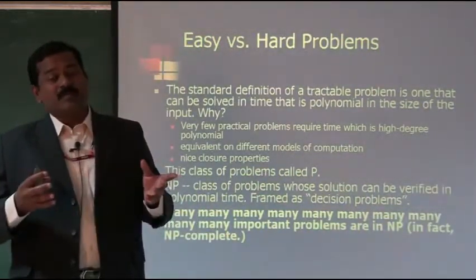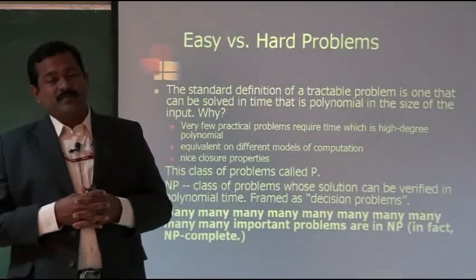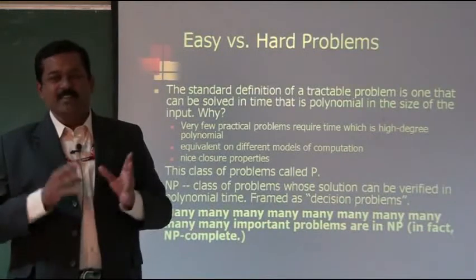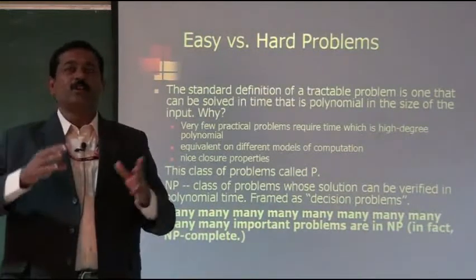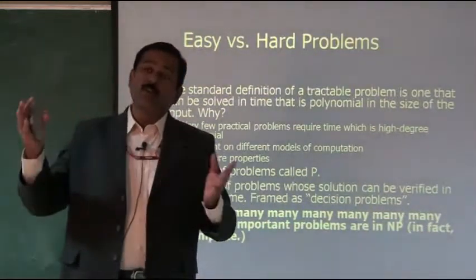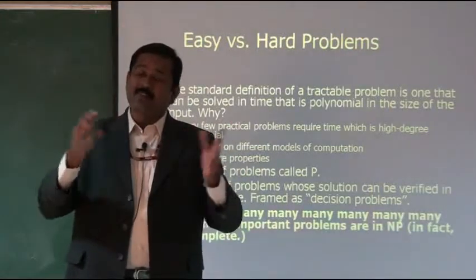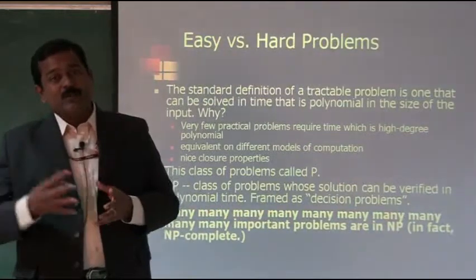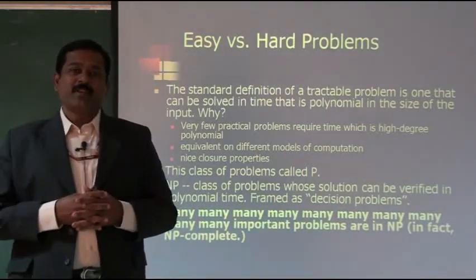For some problems we will not be able to solve them very easily within polynomial time. It will take a long time, and even after a long time there is no guarantee that we will arrive at a solution. For some problems there is a solution but we cannot arrive at it.